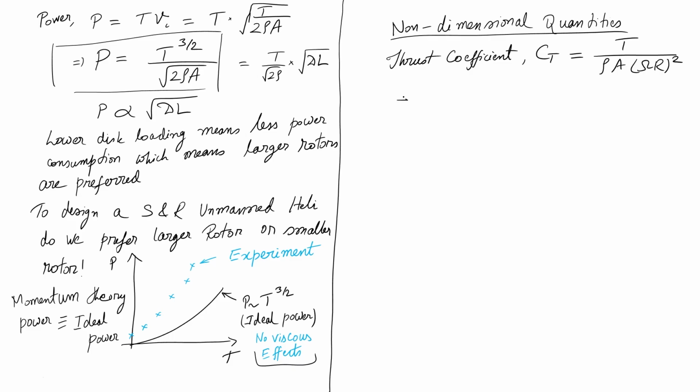So, what is my omega R? Omega R is my rotor tip speed and my omega is my rotor angular speed in radians per second.